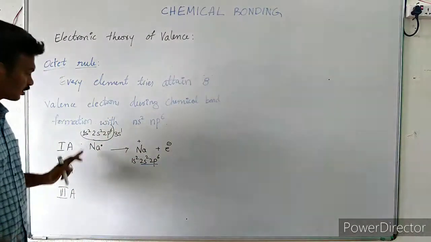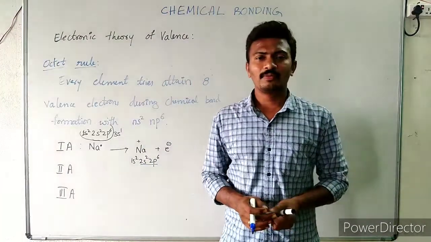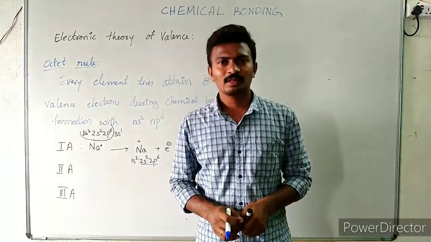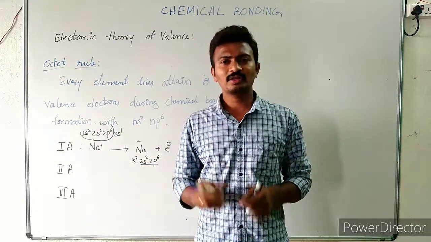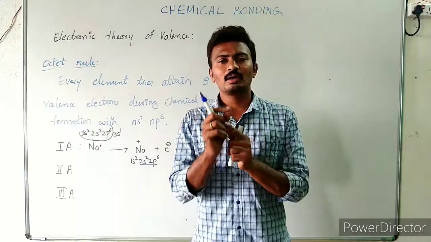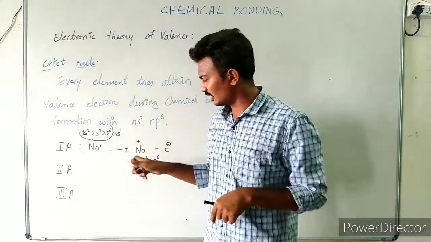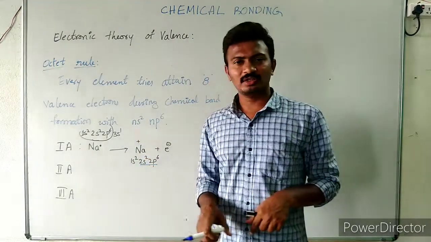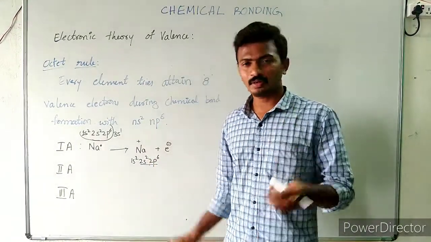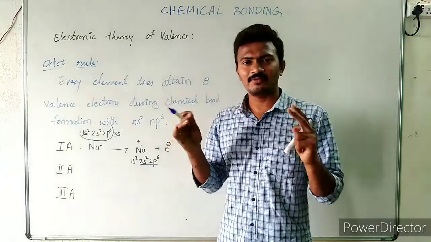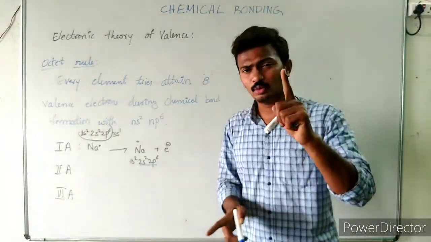So in any chemical reaction where sodium is participating, it will exist in the form of Na plus itself. Why? Because the one electron will be lost from sodium, and it attains the octet configuration, that is the zero group configuration. This is the configuration of neon, which is very, very stable. Therefore sodium prefers to lose one electron.